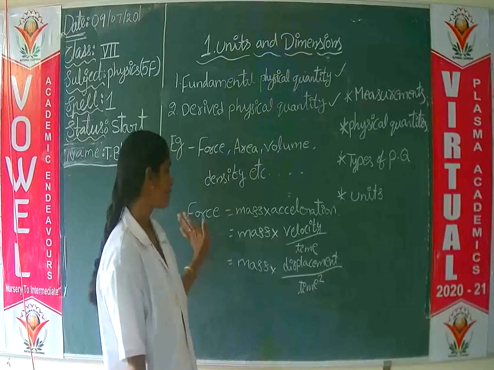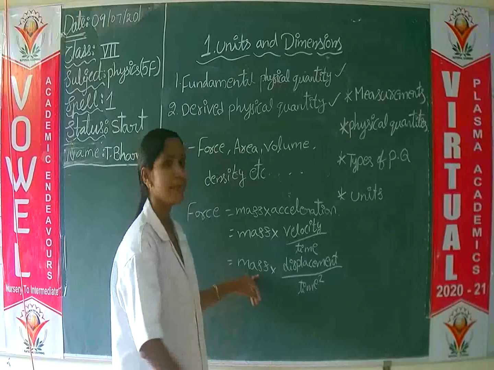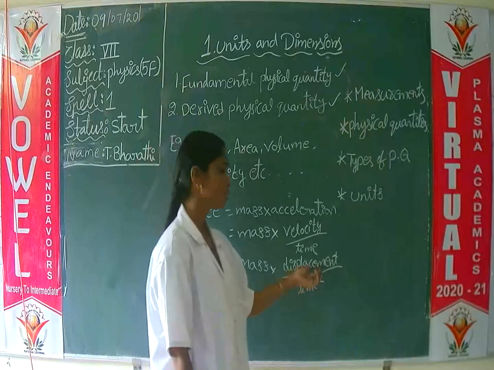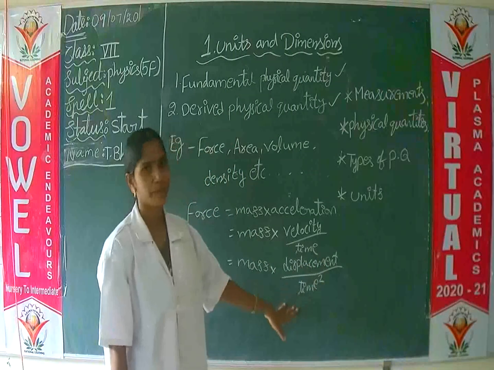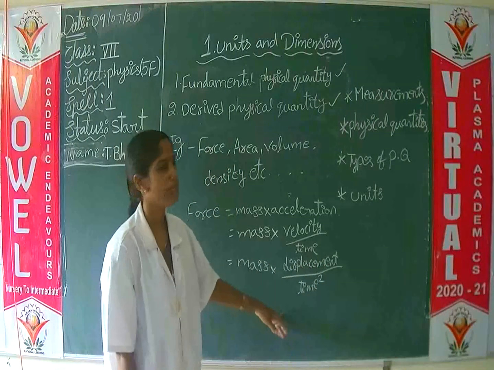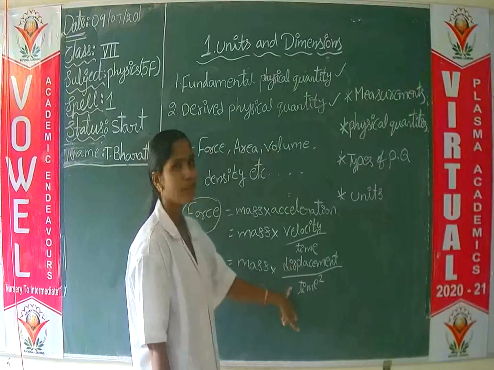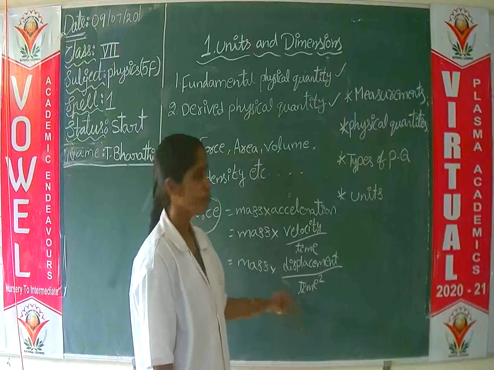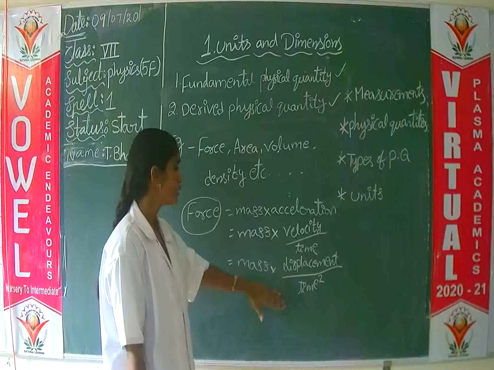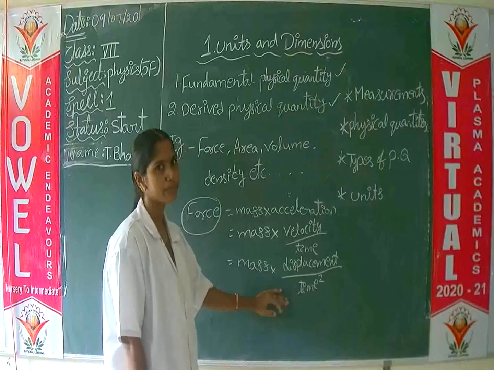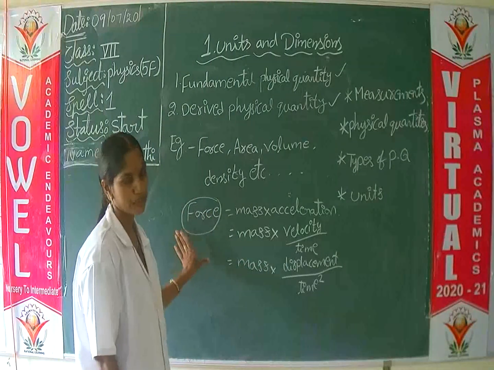So force equal to mass into displacement by time square. Here mass is a fundamental physical quantity. Displacement is nothing but length, also fundamental. Time also is a fundamental physical quantity. So force is dependent on these three fundamental physical quantities: mass, length and time. That's why force is a derived physical quantity.